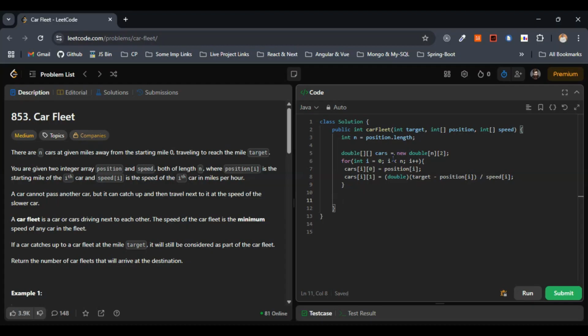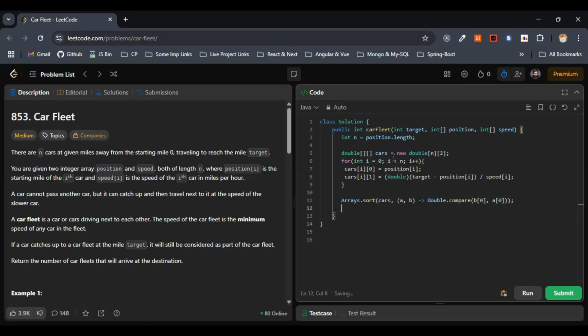So next, after this step, what was the second step? We have to sort by the position descending, or we have to sort in the descending order. So I'll just go with Arrays dot sort of cars, comma, this one will be a comma b here in this case. So let's make use of the lambda expression here. So this will be Double dot compare of b of 0 comma a of 0. I hope this part is clear, right? So we are just sorting by position descending.